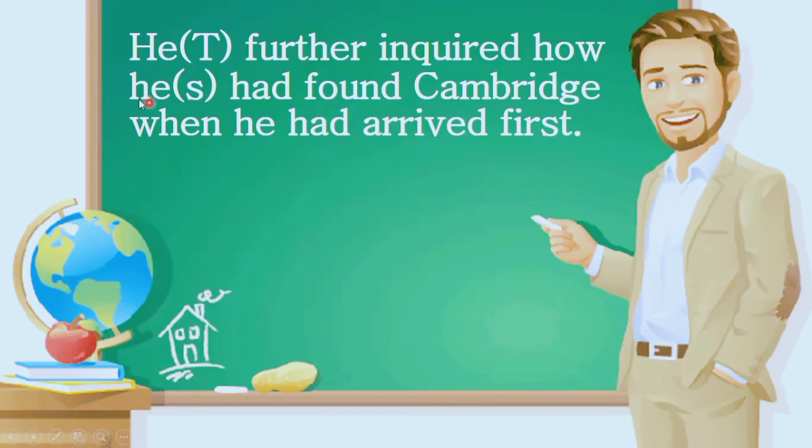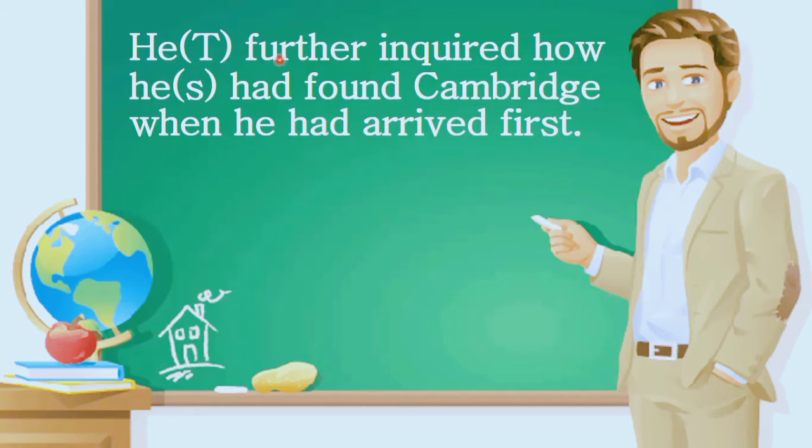Well, let me tell you. We have a connector here which is when, and when is such kind of connector who connects similar kind of tenses. That means we can use past indefinite tense in both places. We don't need to use past perfect tense at all when they are talking in person, because if we use past perfect tense in direct speech, one sentence has to be into past indefinite tense. So there is no necessity of doing that because we have when. So we can take past indefinite tense for both of them.